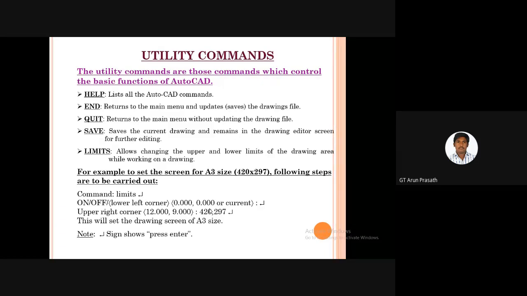Okay, so now I'm going to give an example to set up the screen in A3 size. A3 size means 420 by 297. The following steps are to be carried out. In the command box, type limits and press enter, and then choose on or off. If you want to turn on the lower limit corner, you press on here, or if you want to turn it off, you press off first, and then the lower limit and your points here.